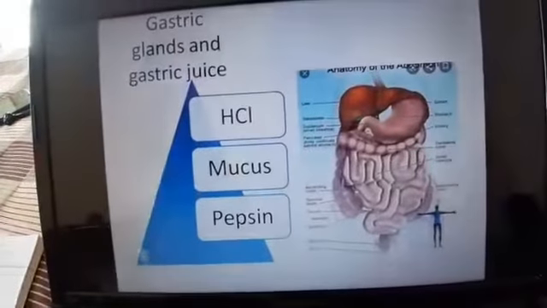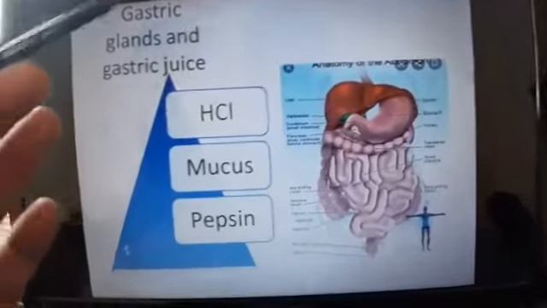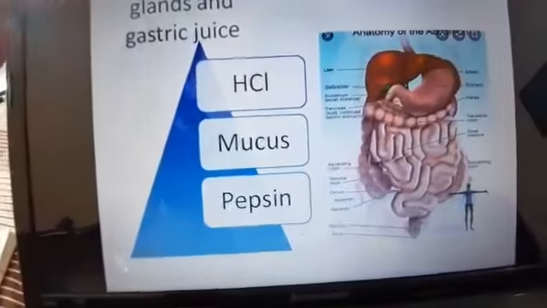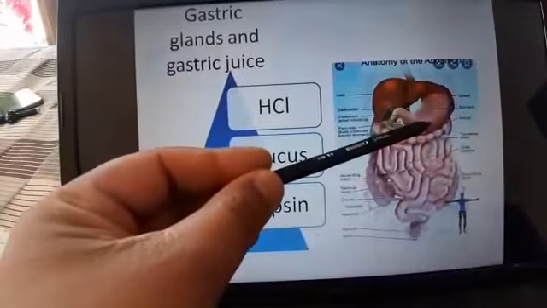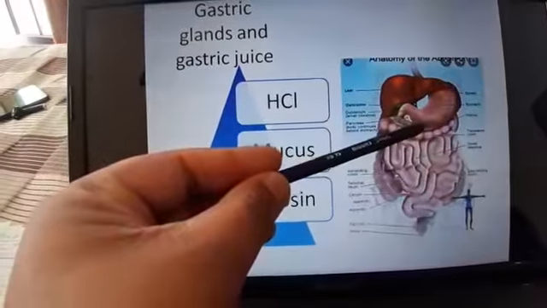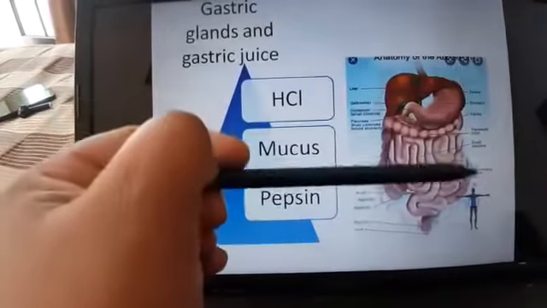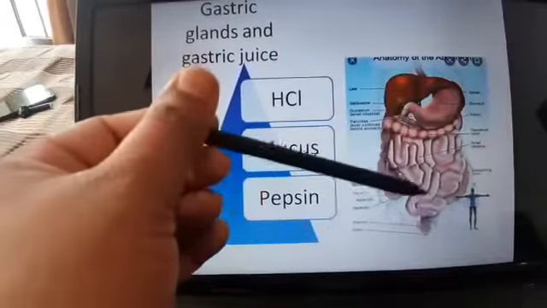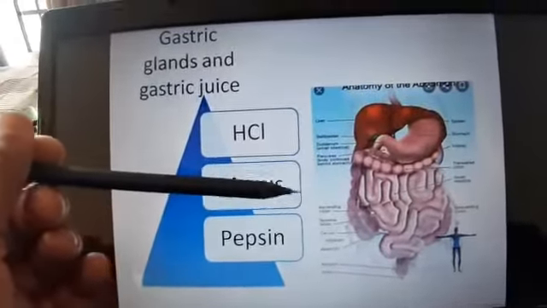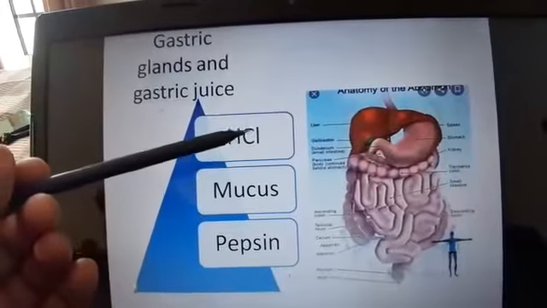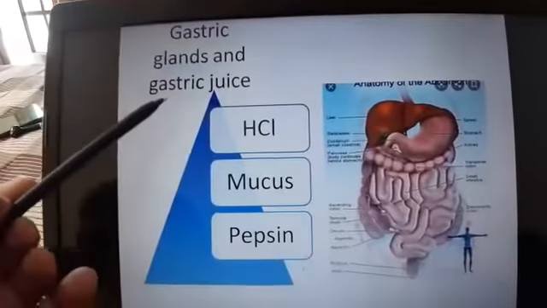Now gastric glands, this is a very important topic, listen to it very carefully. Gastric glands are the pouch-like structures located on the inner wall of the stomach, and they release some chemicals, liquid or biological substances, collectively known as gastric juice.